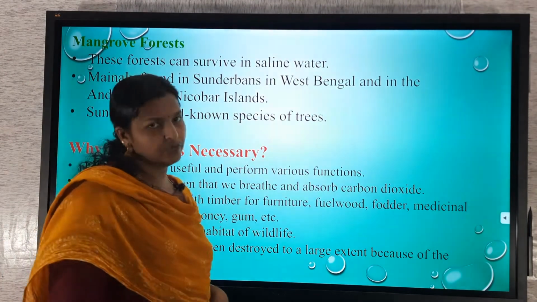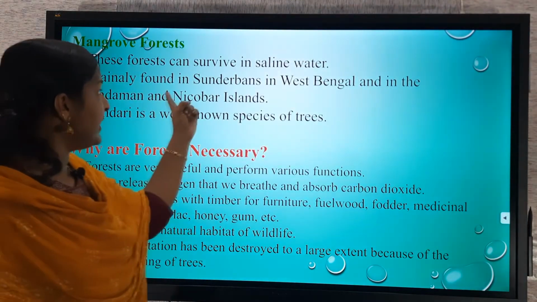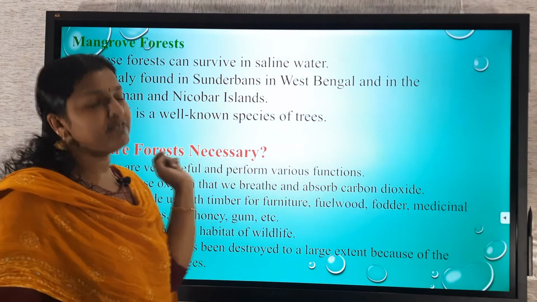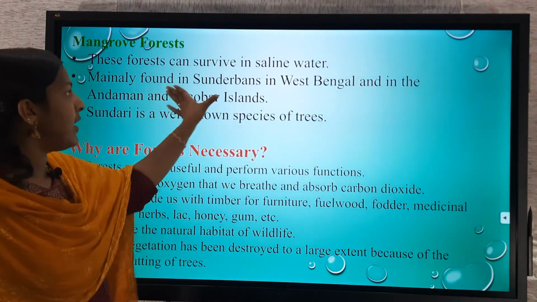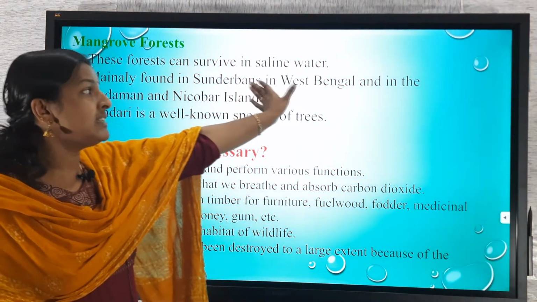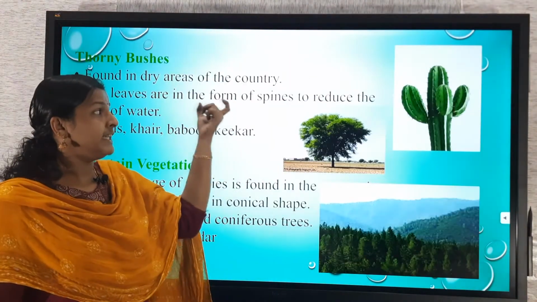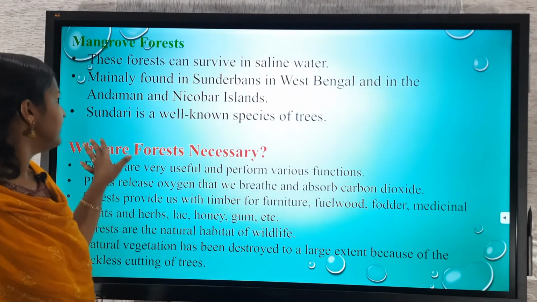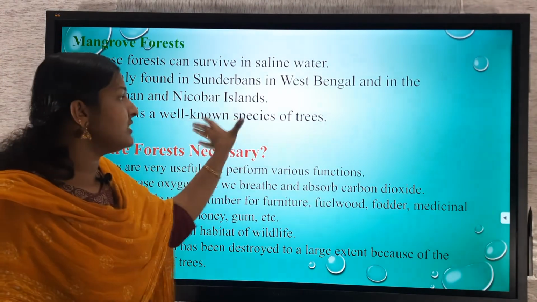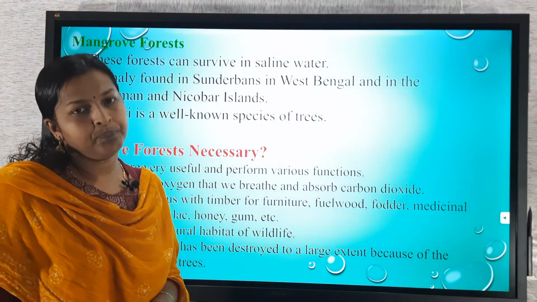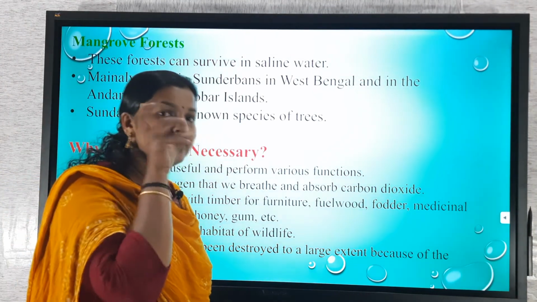Now, mangrove forest. These forests can survive in saline water, mainly found in Sundarbans in West Bengal and in the Andaman and Nicobar Islands. Sundari is a well-known species of tree.